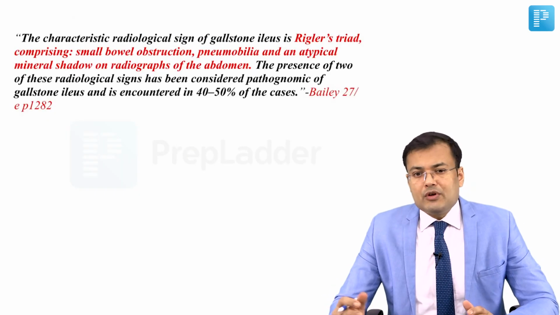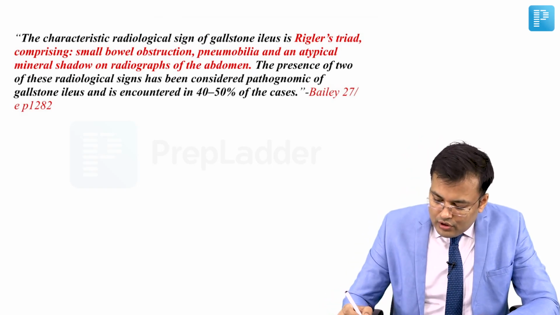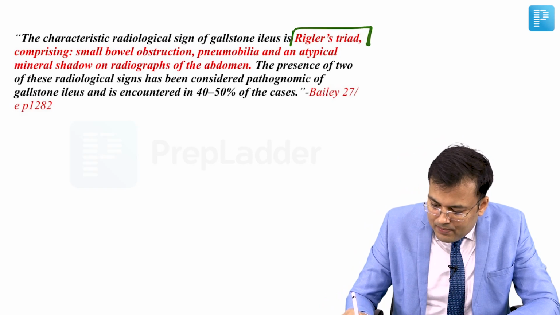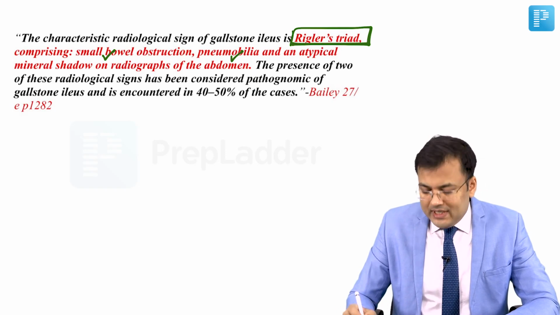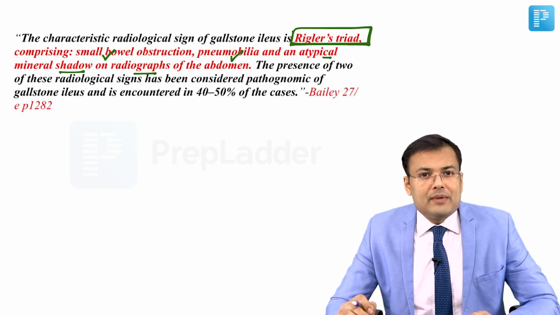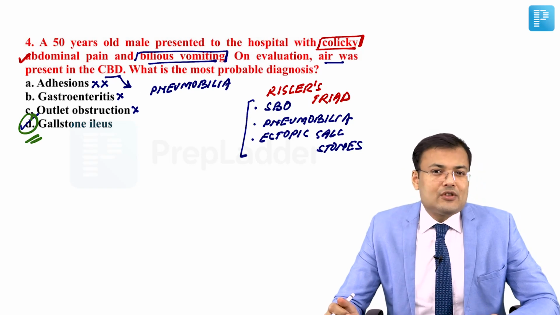If you see the literature, Bailey says that the characteristic radiological sign of gallstone ileus is Rigler's triad, and this is what? Plain X-ray triad of small bowel obstruction, pneumobilia, and ectopic gallstone, meaning an atypical mineral shadow on the radiograph of the abdomen. So the correct answer for this question is D, that is gallstone ileus.